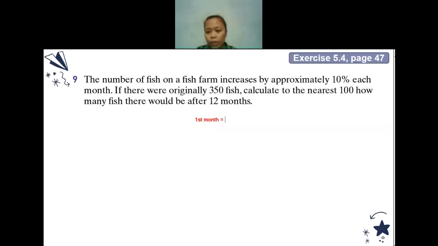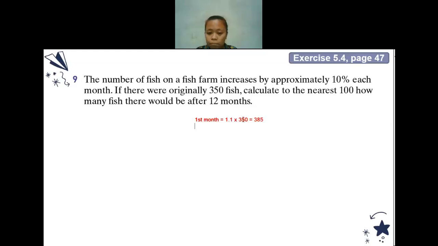You think the multiplier will be easier for this question? 10% of 350 is 35. I will use the multiplier, yeah. Okay, how many will it be? Teacher, it's better if you use the multiplier.